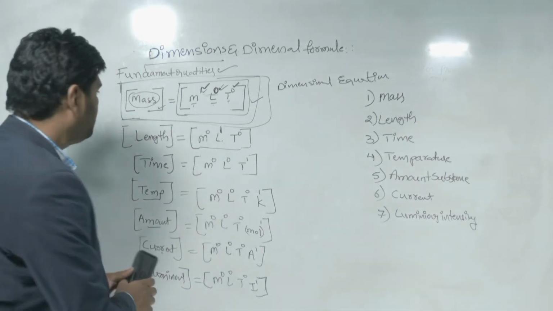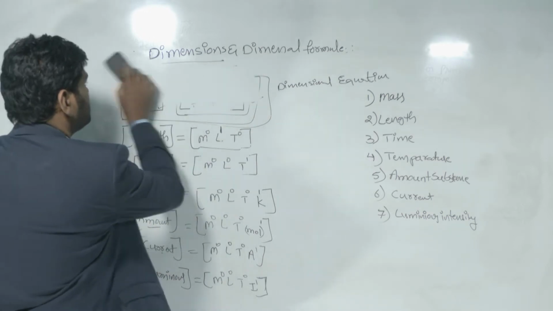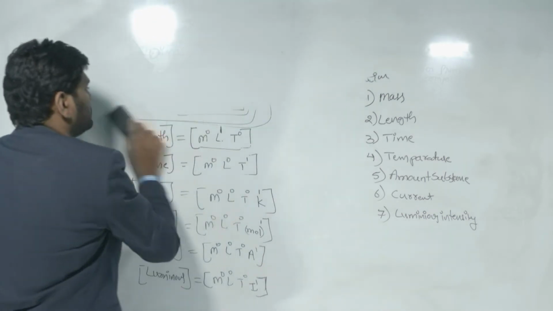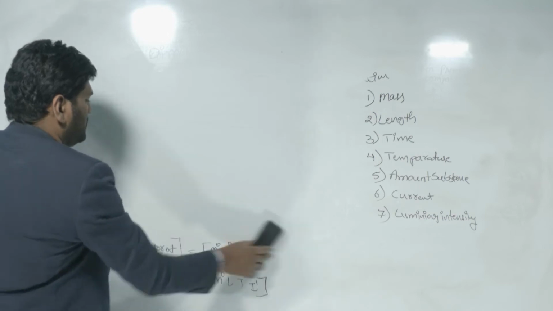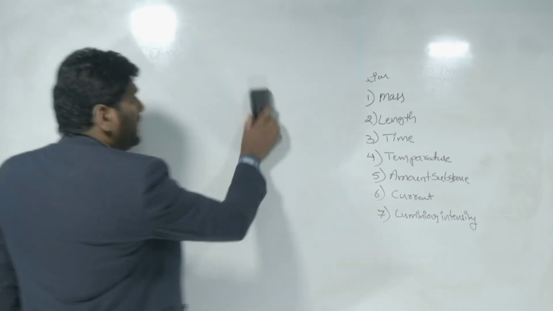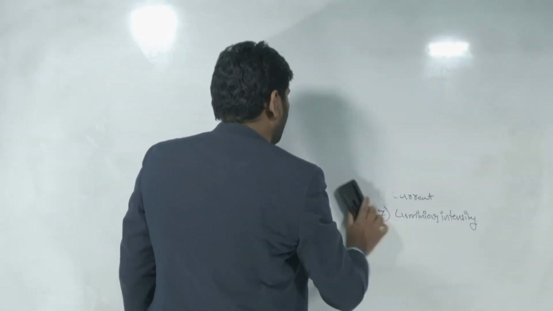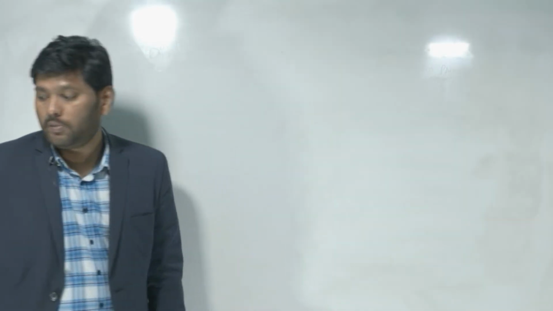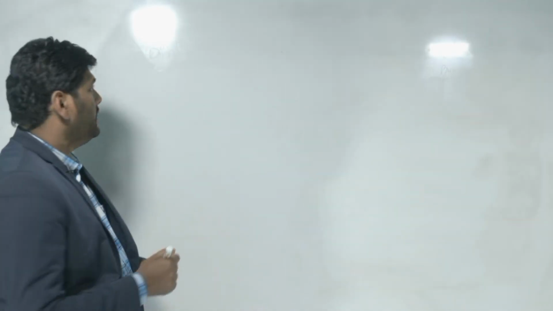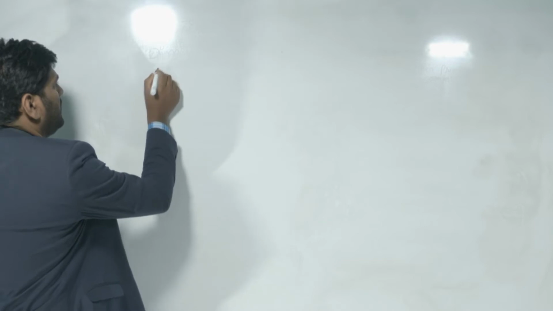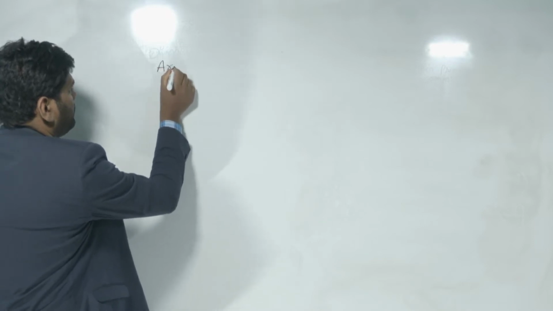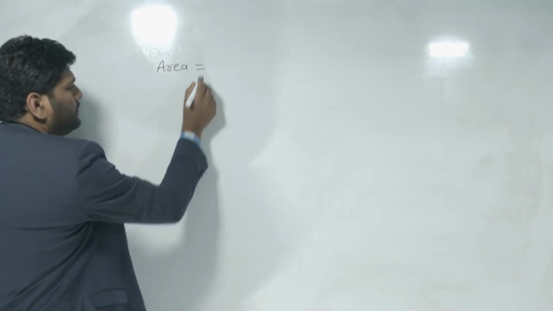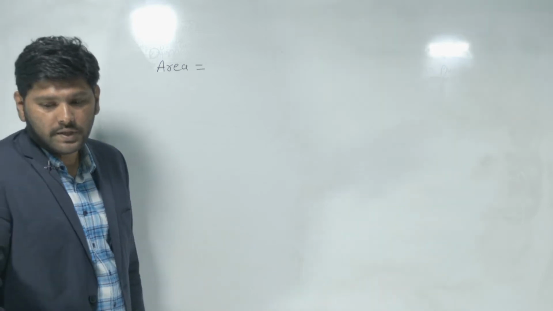So let us write dimensional formulas for derived quantities. Here let us take the area. Area units you know.